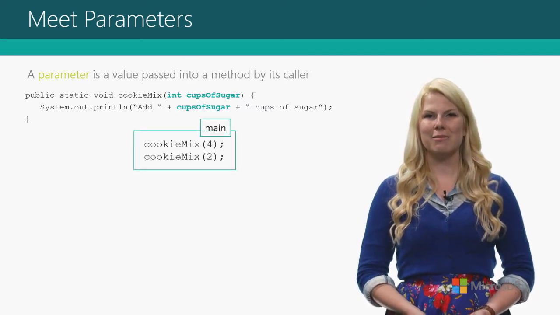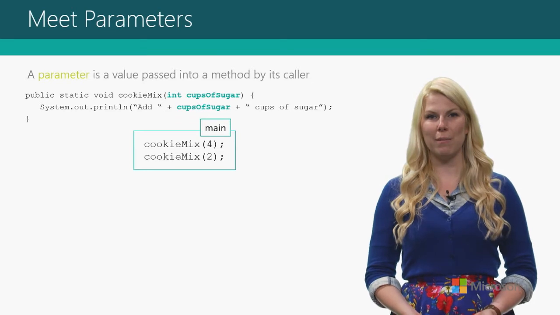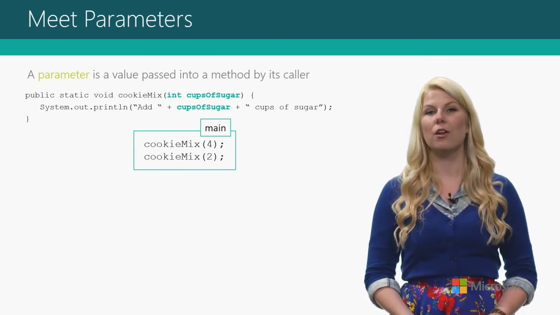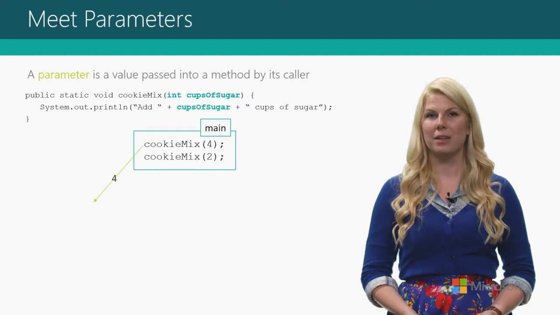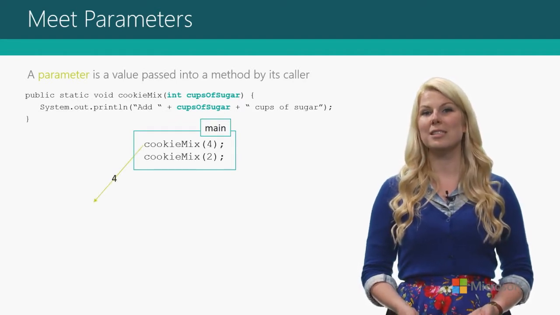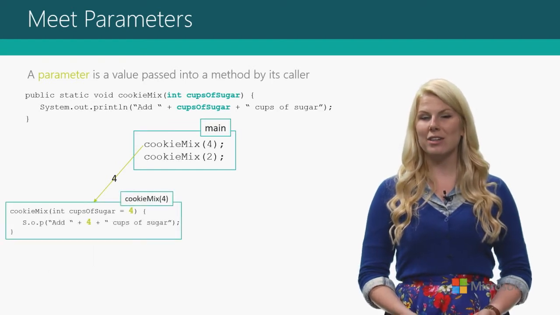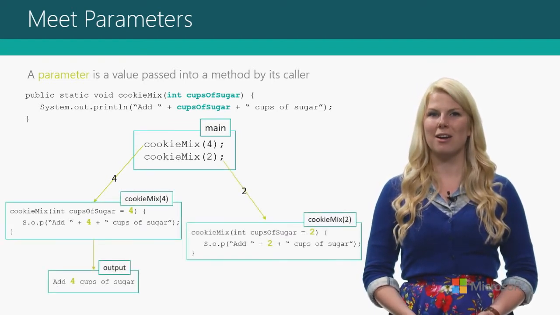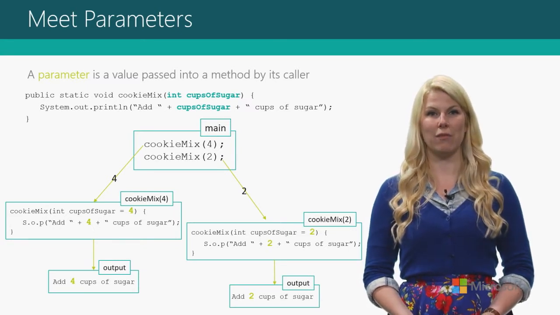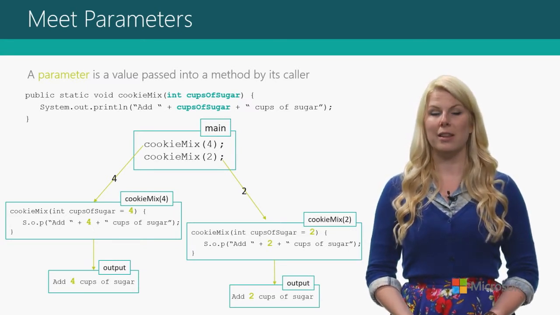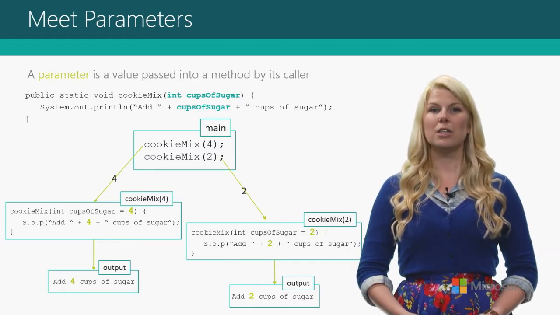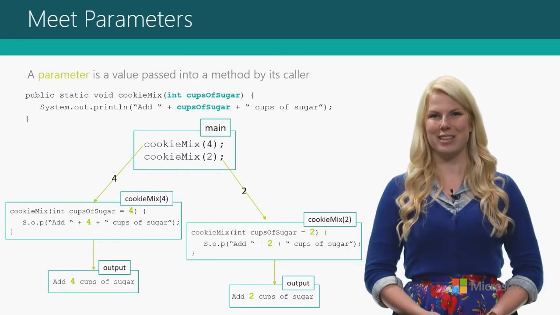So in this case, we can pass in parameters at the call of the method, and then they're all saved under the name of that same parameter. This gives us the opportunity to essentially have the same code behave differently based on the different values that we give it. So in one case, we could give it a value of 4, and that's the value that would be stored in the parameter.